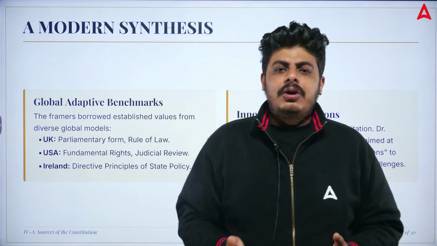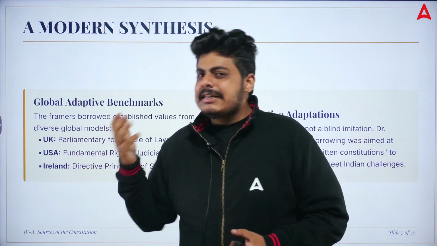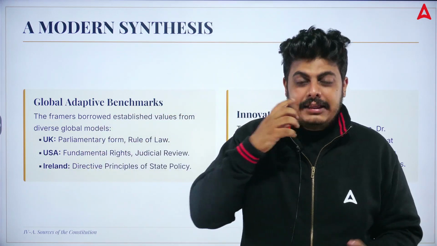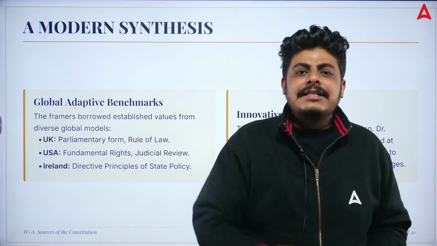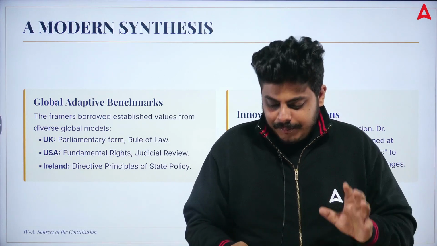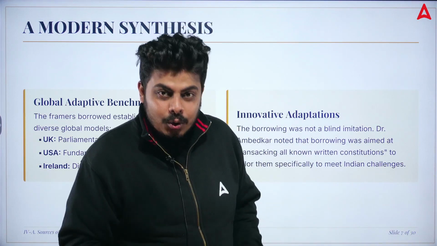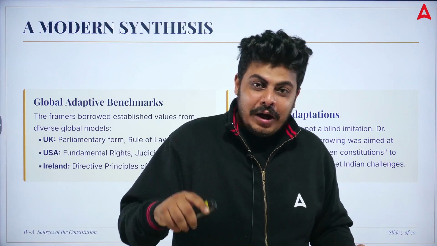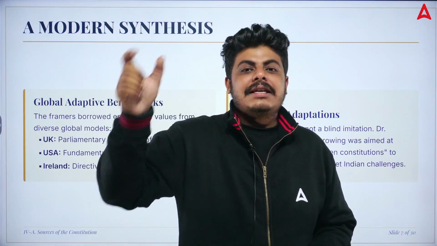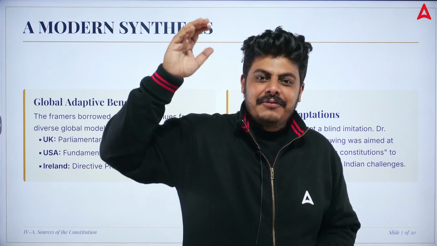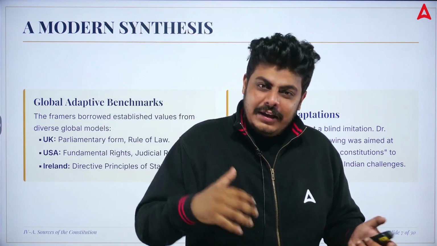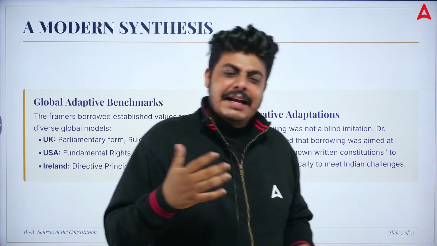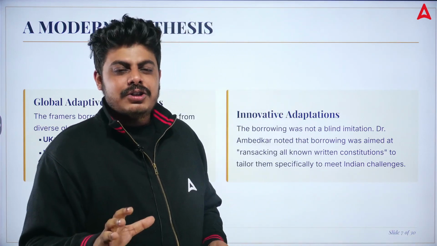They searched all of these: fundamental rights, directive principles of state policy, the rule of law given by Dicey. All these things were important, and that's why they were included in the Constitution of India. That's why it took us literally 2 years and 9 months to make this, and that's why this is the largest written constitution.